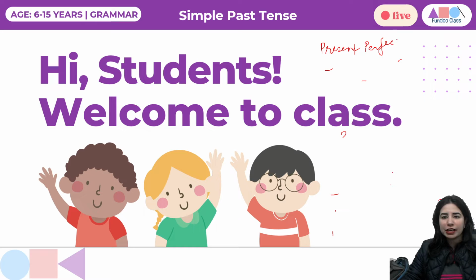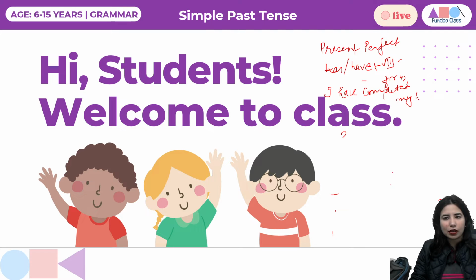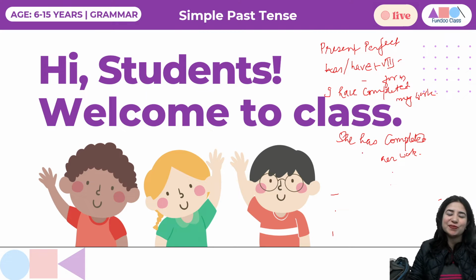So present perfect would be has for singular, have for plural, plus verb third form. So I have completed my work. Okay, so the action has been done. Usually the action is completed in the recent past, right? Or she has completed her work. Okay, so this is how we use present perfect.